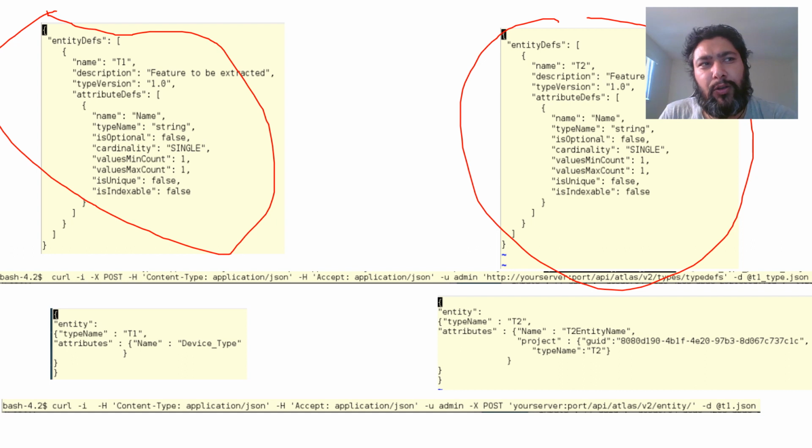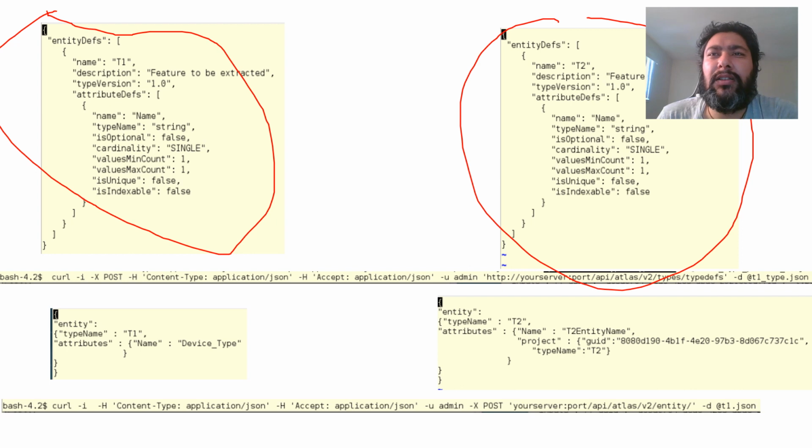For creating the objects of these two types, I created one more JSON file. If you see the format of this file for creating data, you initially tell that you are interested in creating an entity whose type name is t1 and which has the attribute name and the value of that attribute. You can call it the server or the device, whatever it represents in that case. Similarly, on the other side, I'm trying to create an object of type t2 whose name is t2 entity name, just for the demo's sake.